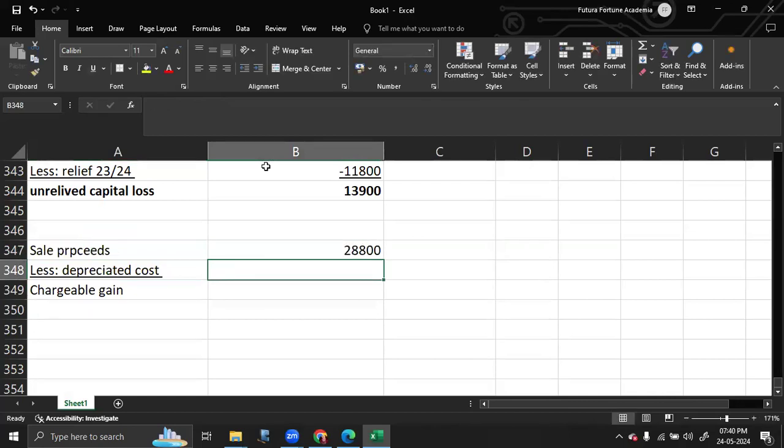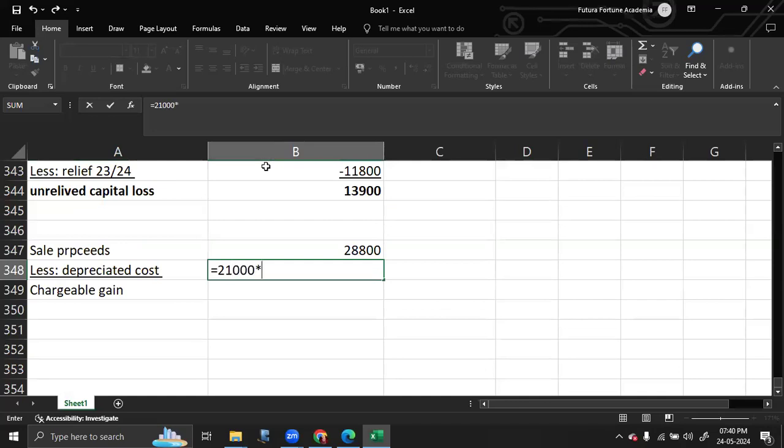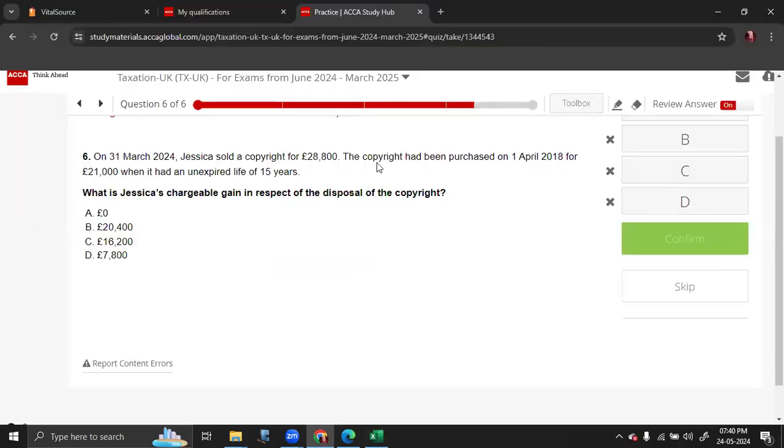You have to calculate your depreciated cost, which is equal to your actual cost of 21,000 times the remaining useful life after disposal. So what is the remaining useful life after disposal? When you purchased it on 1st April 2018, it had a total useful life of 15 years. You sold it on 31st March 2024. That means it has already passed 18 to 19, 19 to 20, 20 to 21, 21 to 22, 22 to 23, 23 to 24.